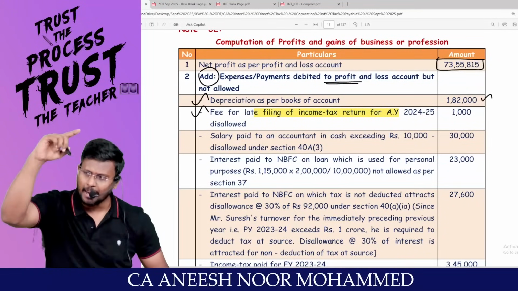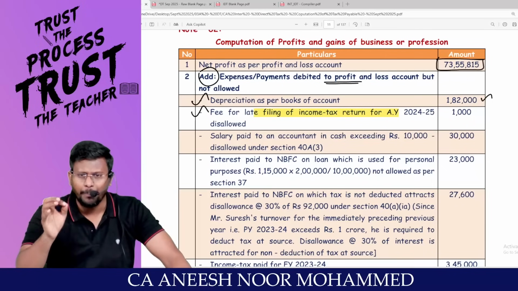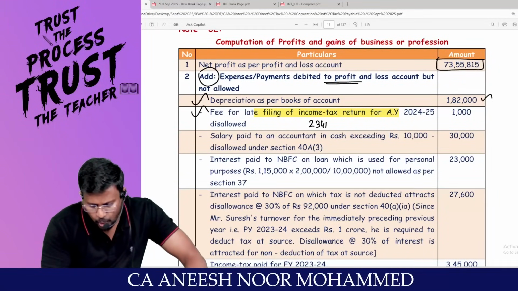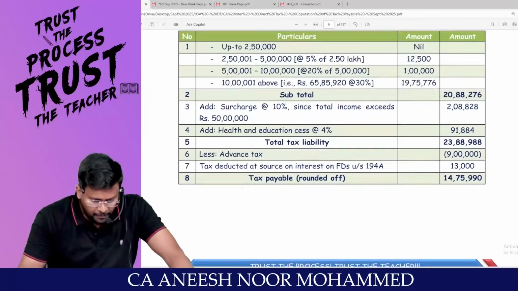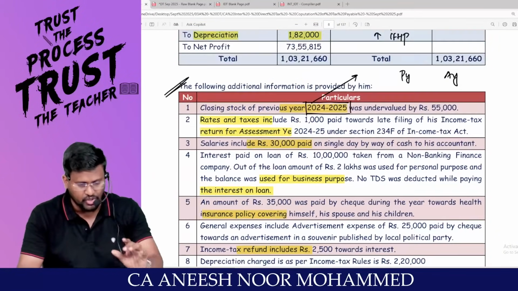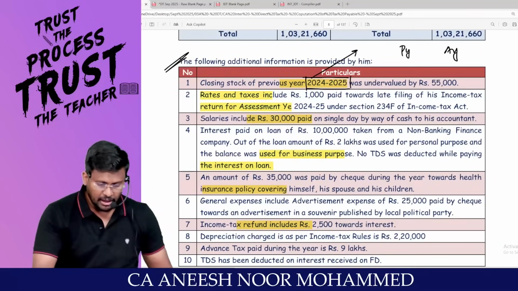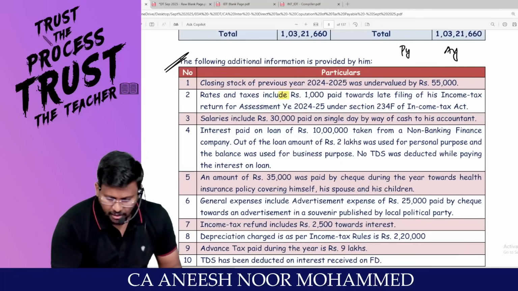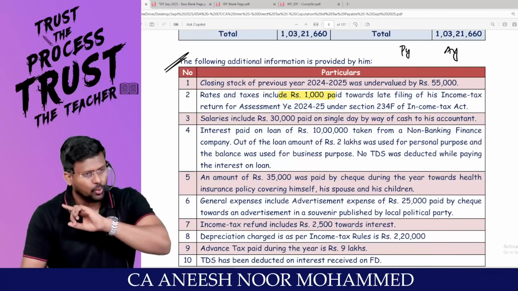Sir, late fee for filing the income tax return. For the income tax department, you paid late fee under section 234F. Look, this point very clearly analyze. Don't just find out the answer for this question. Learn the subject. Rates and taxes include how much? 1,000. That means rates and taxes are debited to P&L account.